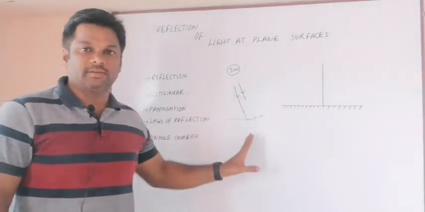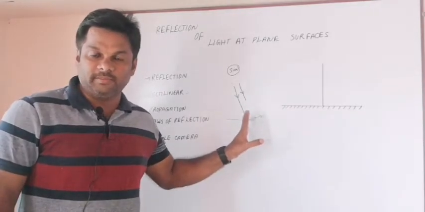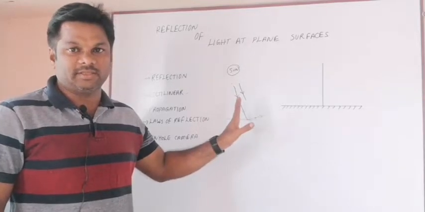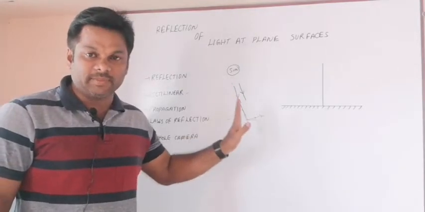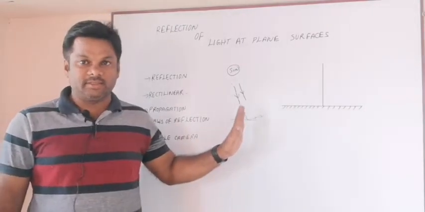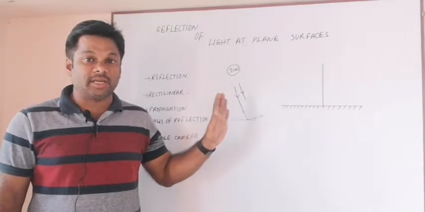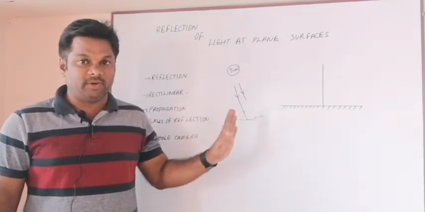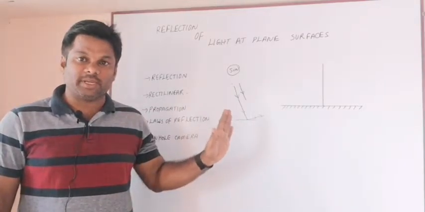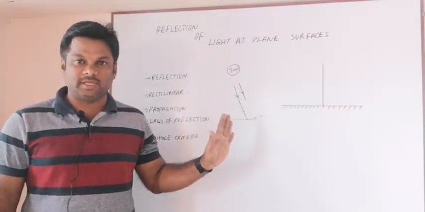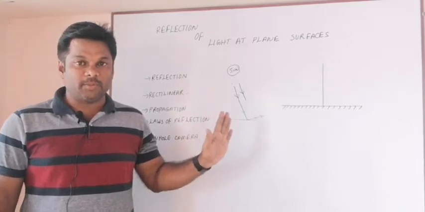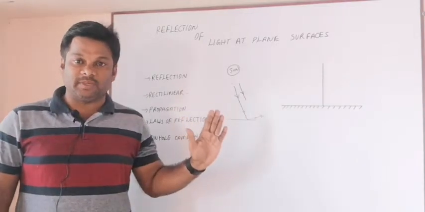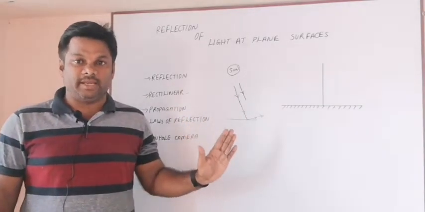You can observe this from the beginning of your day at sunrise. The best example is sunrise. When sun rays travel from the sun and reach the earth, they are traveling in a straight line. What do we have to say? The rectilinear propagation of light. This is how you should pronounce it: rectilinear propagation of light. That is one property of a light ray: in simple words, it travels in a straight line.